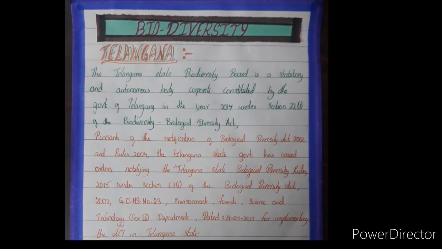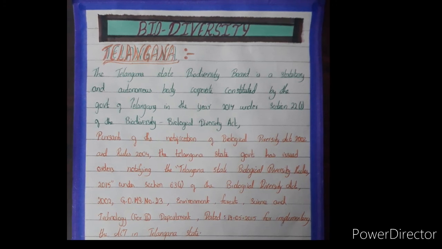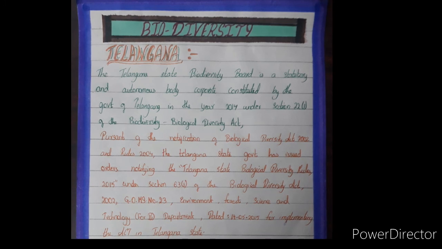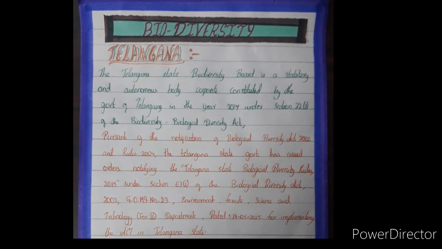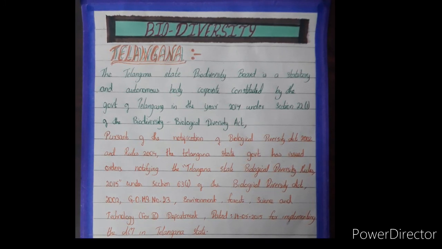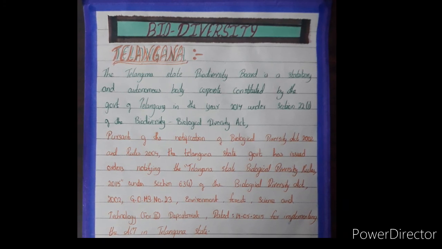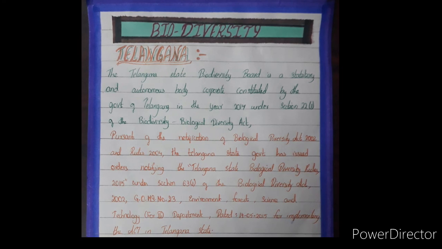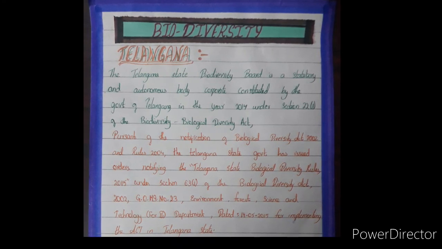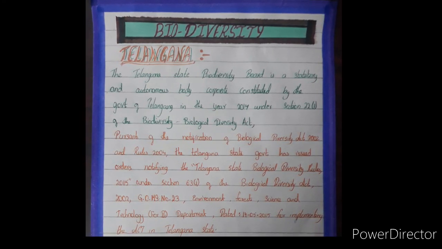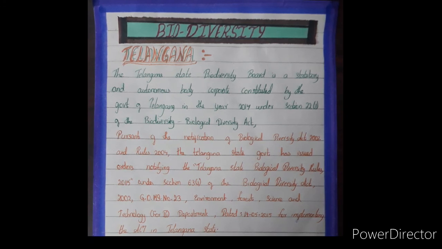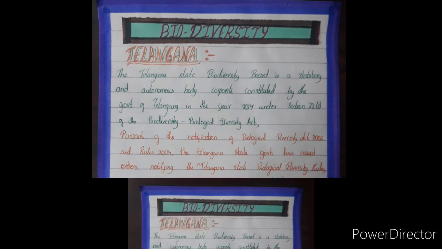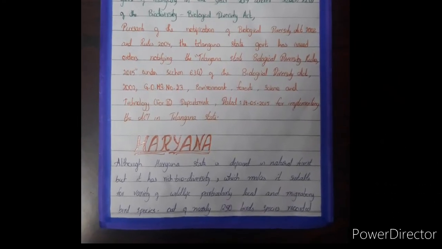Pursuant to the Biological Diversity Act 2002 and Rules 2004, the Telangana State Government has issued orders notifying the Telangana State Biological Diversity Rules 2015 under Section 63(1) of the Biological Diversity Act 2002, GO number 23, Environment, Forest, Science and Technology department, dated 14th May 2015, for implementation of the Act in Telangana State.